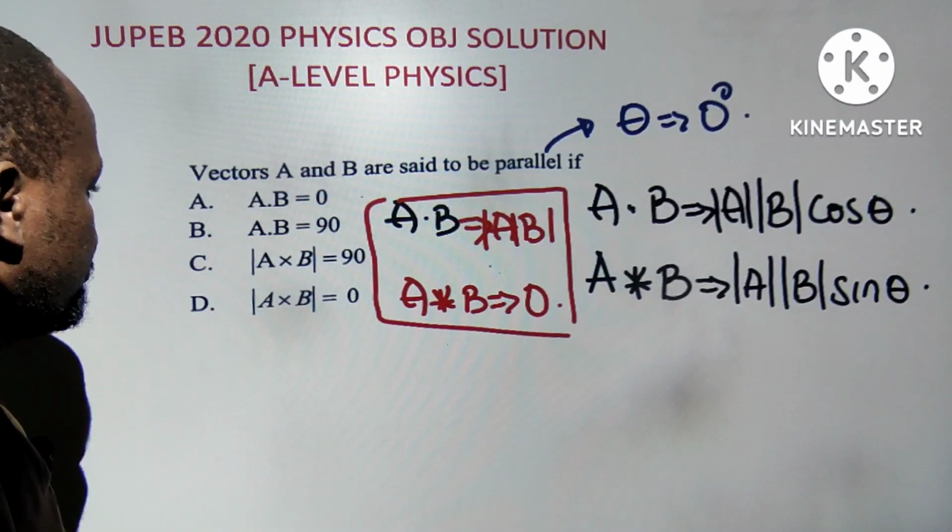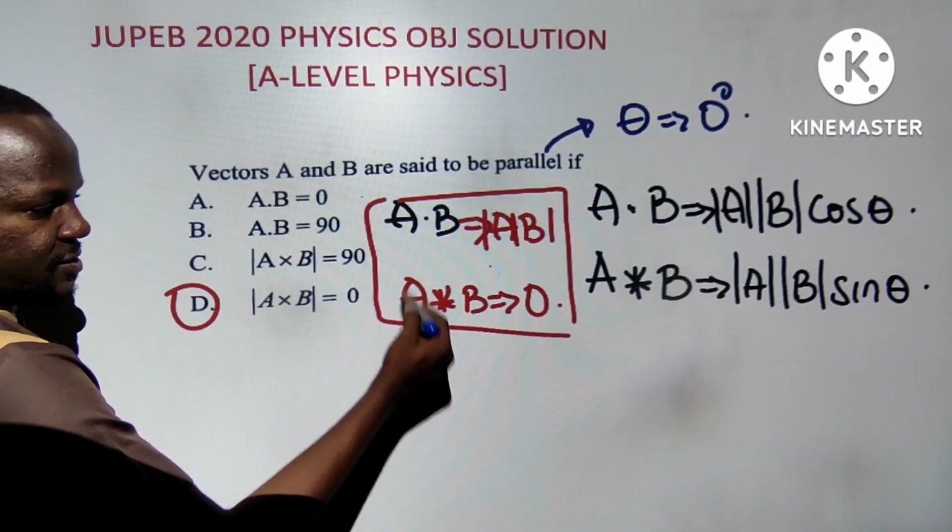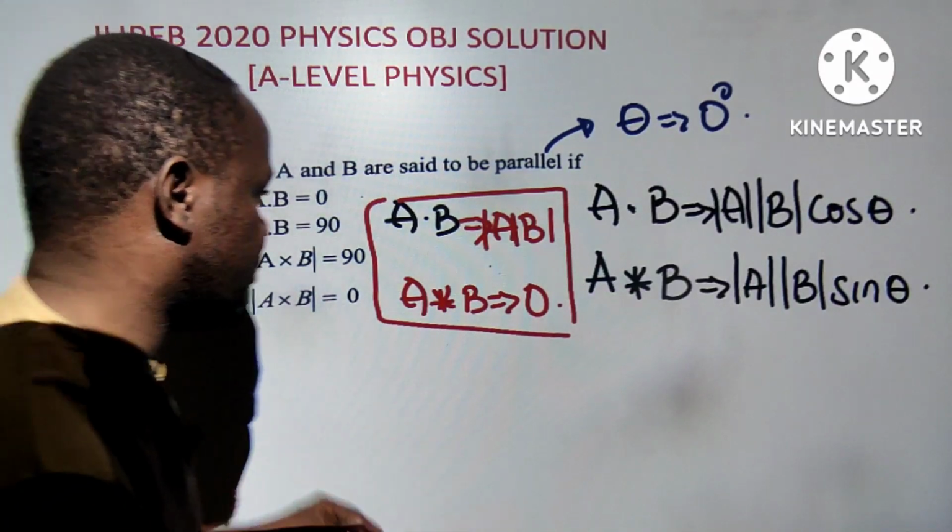So what I'm saying in essence, dear student, is that you have to look for the answer that goes with this. Where is the cross product? This is option D, as you can see. The cross product is A star. That is the way we represent it. So guys, that's how to solve that.